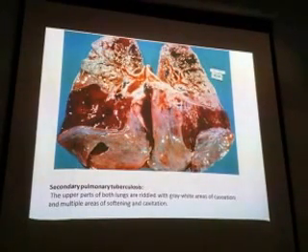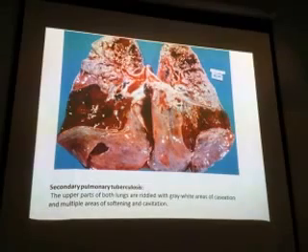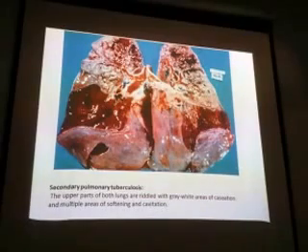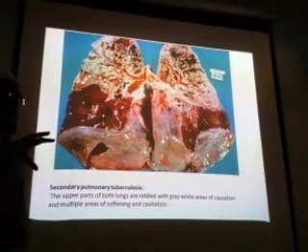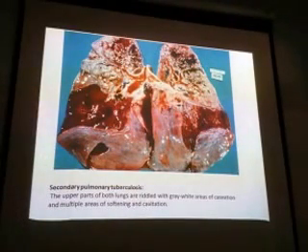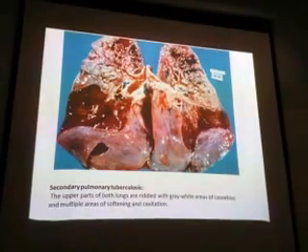Can you see this? There are whitish areas along with dark areas. These are all cavities. Okay? So what is riddled? Riddled means an area which is infected with all these lesions.